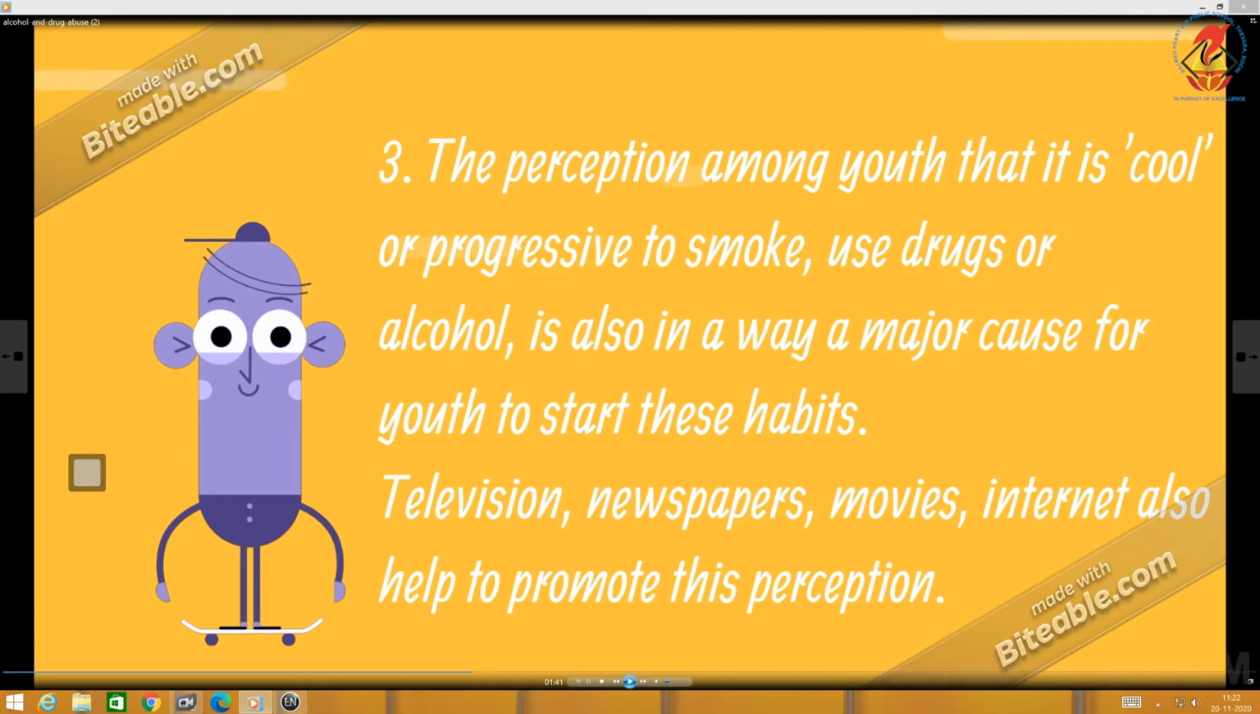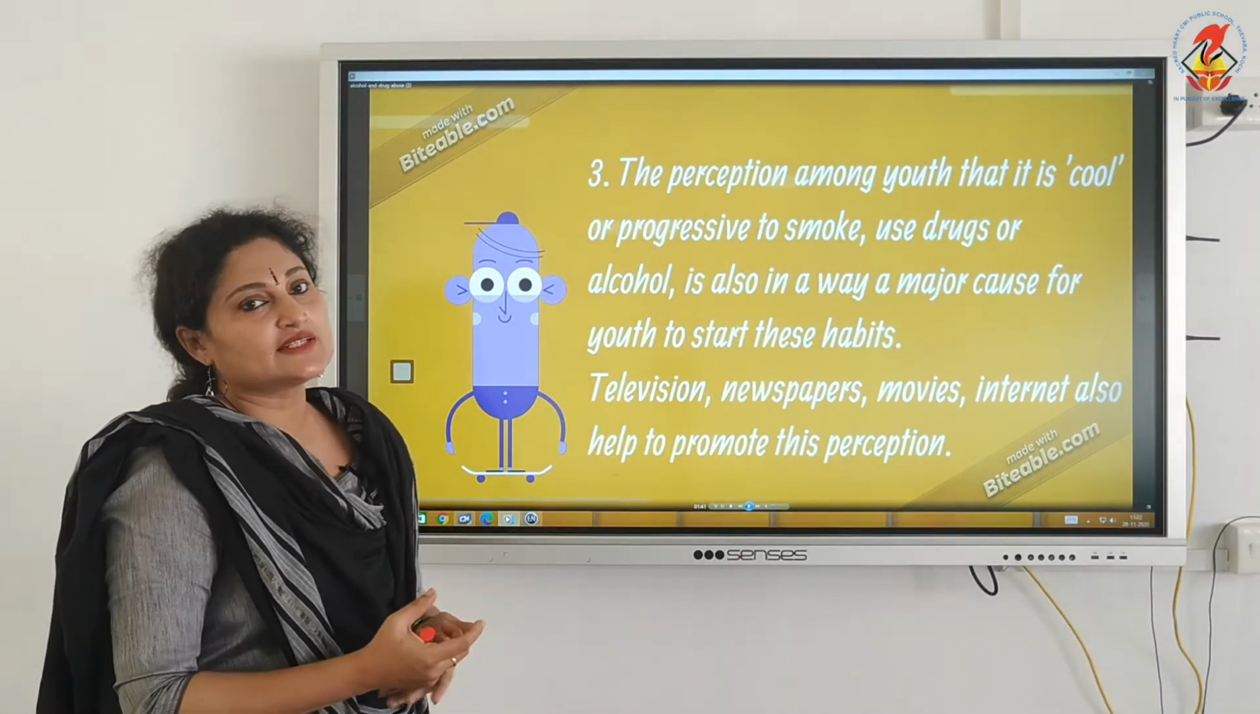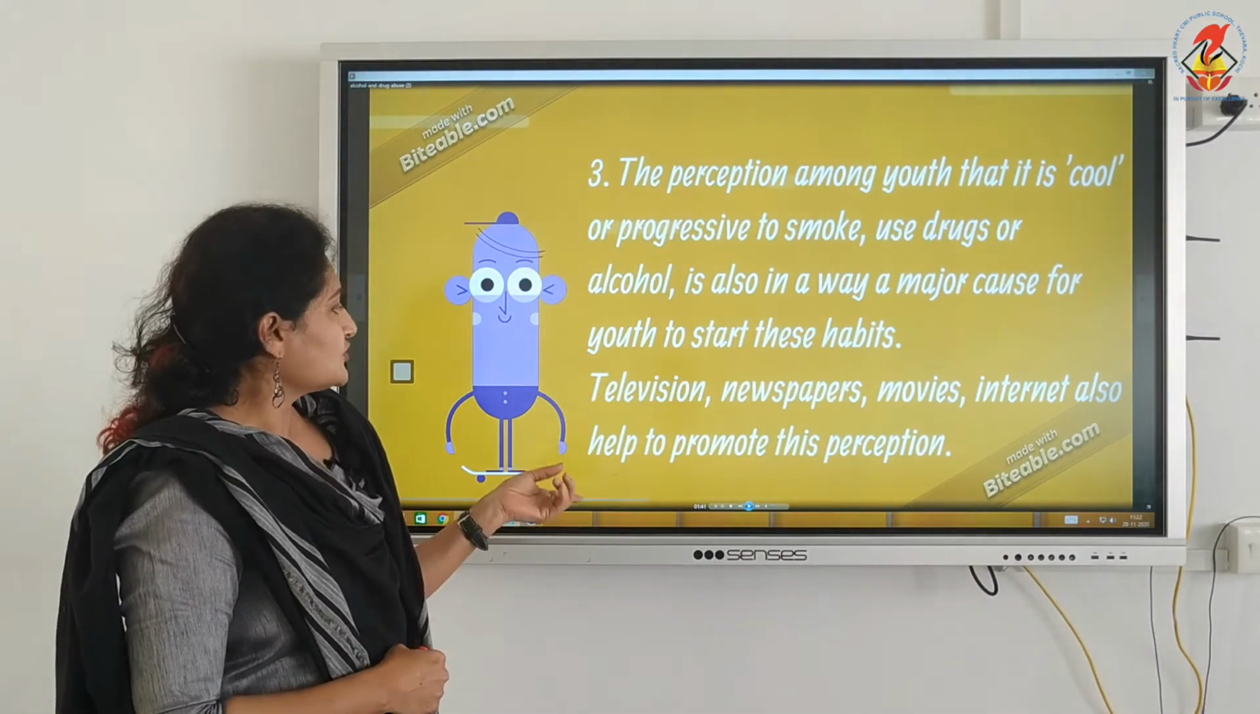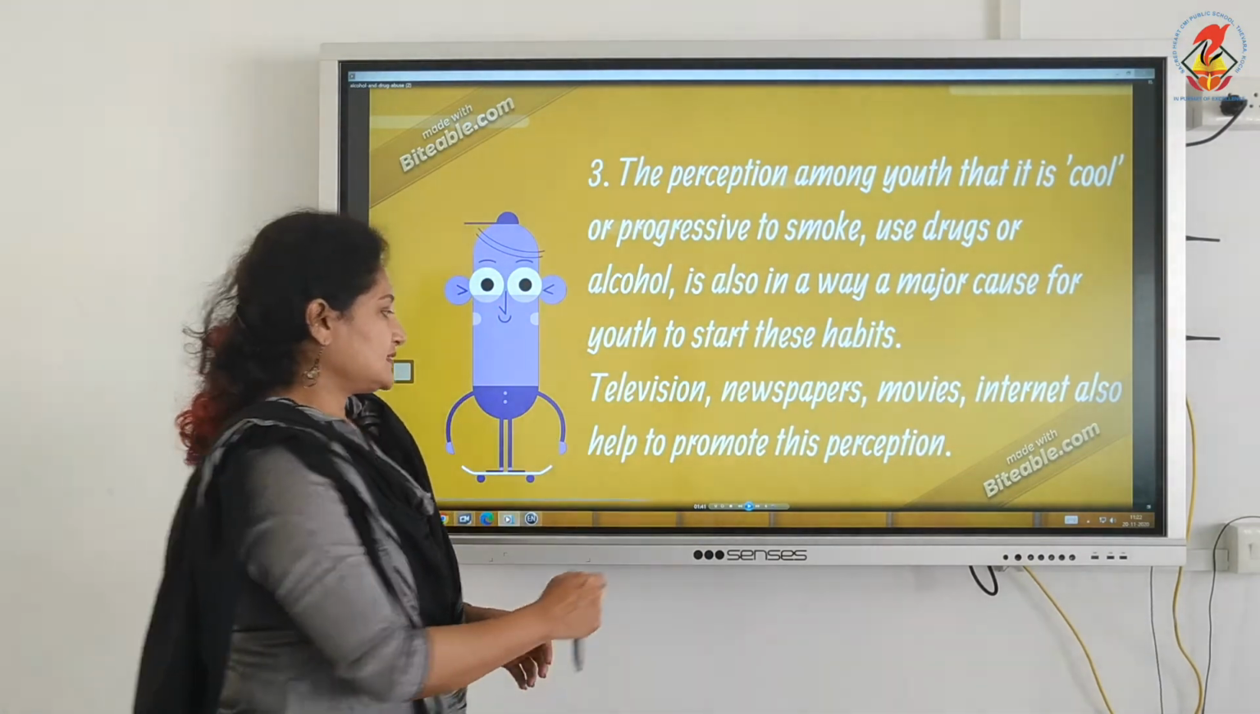Another common reason among youngsters to resort to these substances is the feeling of chill or cool. This perception among the youth that it is cool or progressive to smoke, use drugs or alcohol is also in a way a major cause of the youth resorting to such habits. Even to some extent, this perception is encouraged through television, newspapers, movies, internet, etc. By seeing all these, children think, okay, they are full-fledged adults, it's time to try all this. So this perception is very, very wrong, that it's cool or chill to resort to these substances.